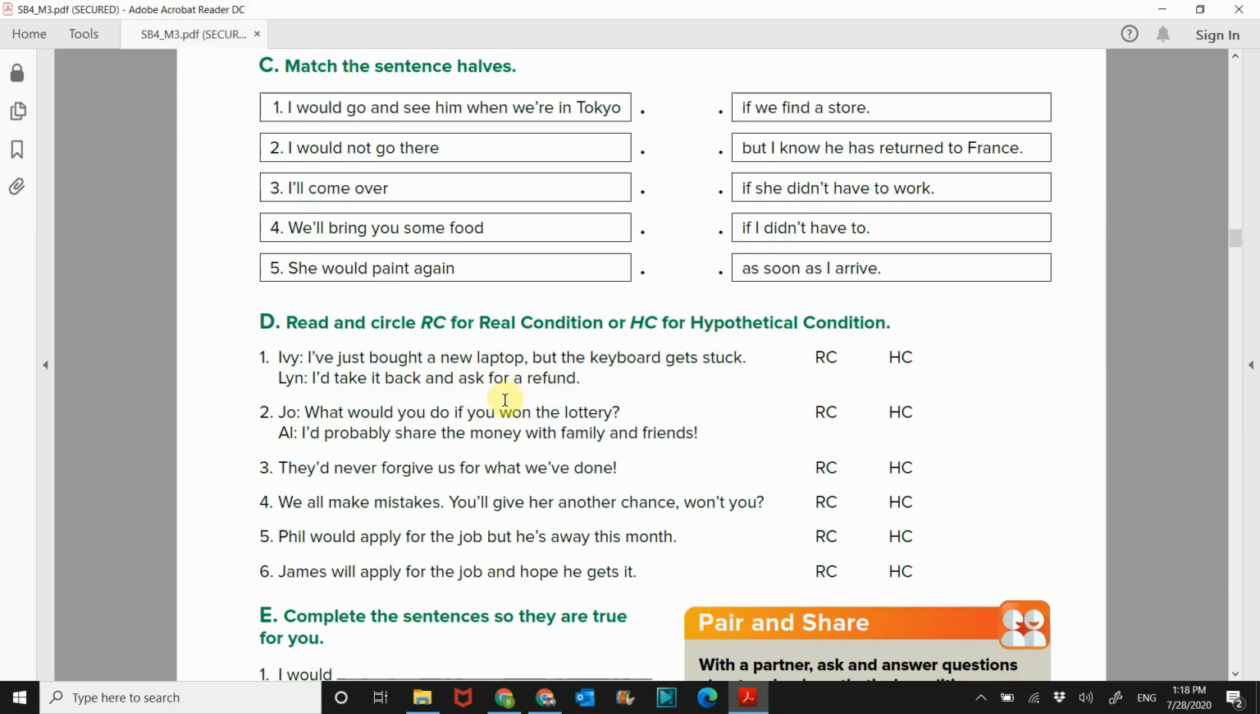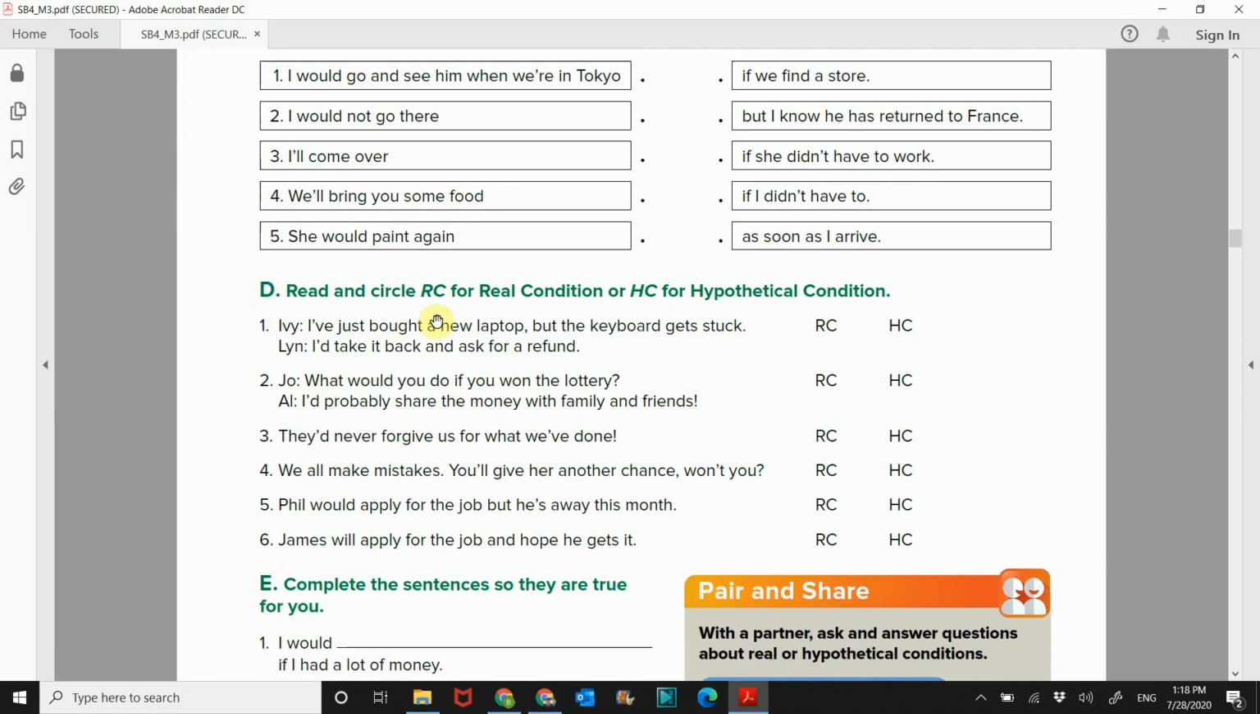Practice reading those on your own. And exercise D, a real condition or a hypothetical condition. So it's real or it's hypothetical, not real. Number 1, I've just bought a laptop, but the keyboard gets stuck. Lynn says I'd take it back and ask for a refund. That is a real condition. She bought the laptop. That is real.